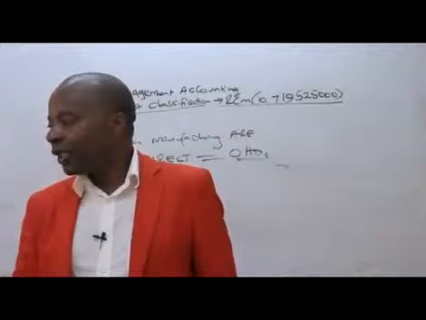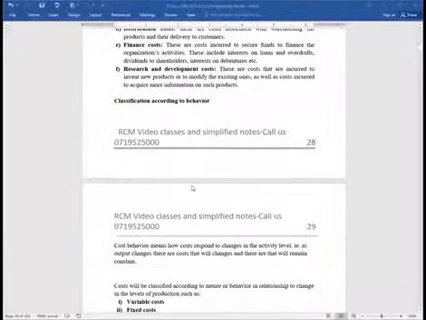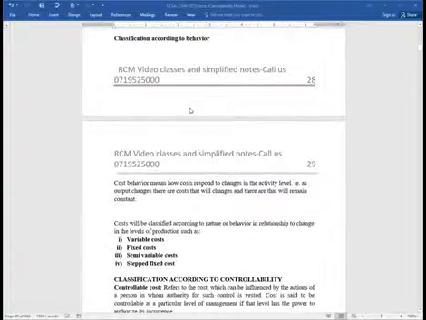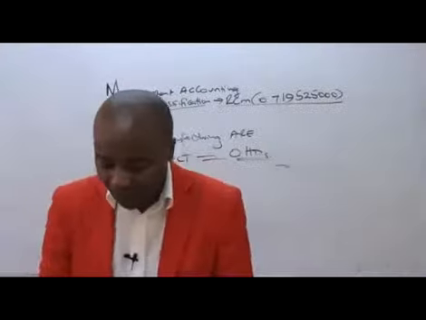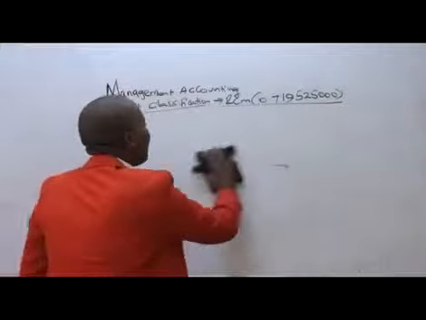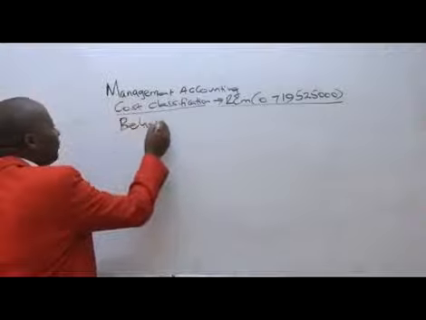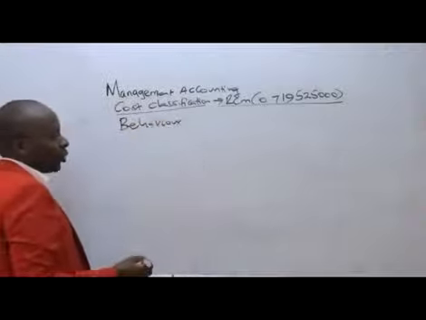Now we go to this other classification that we call behavioral classification, according to cost behavior. How do these behave? Ladies and gentlemen, costs will be classified according to nature or behavior in relationship to change in levels of production, such as variable cost, fixed cost, semi-variable, and then the stepped fixed cost. The most important thing to appreciate here in terms of behavioral classification is how they behave.